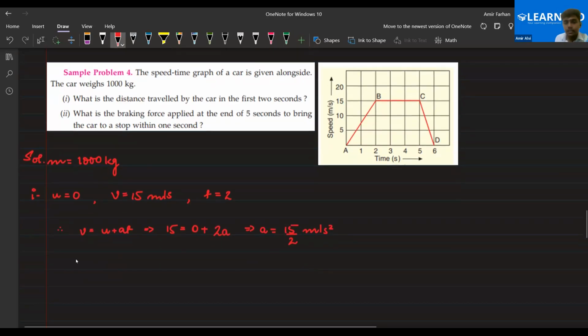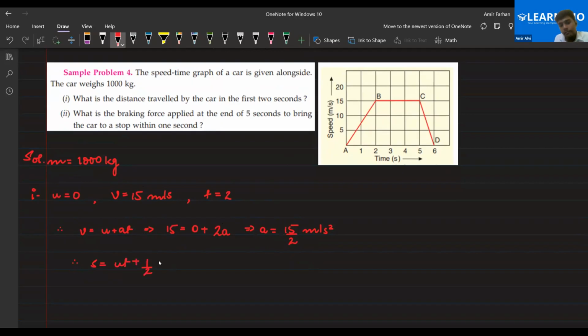We can easily find the distance traveled. Either we can use the third equation or the second equation, because I have initial velocity, final velocity, time, and the acceleration. So I'm going to use the second equation, s equals ut plus half at square.